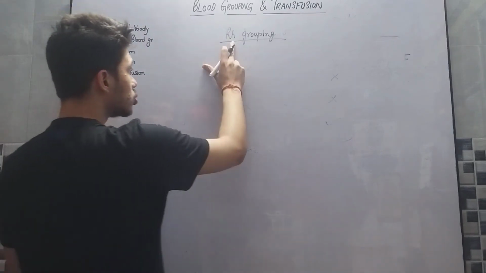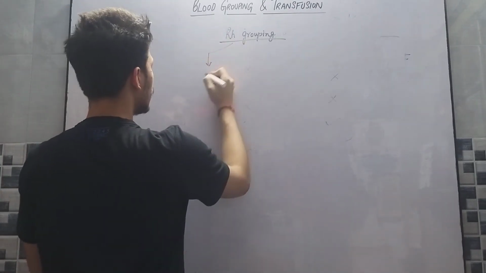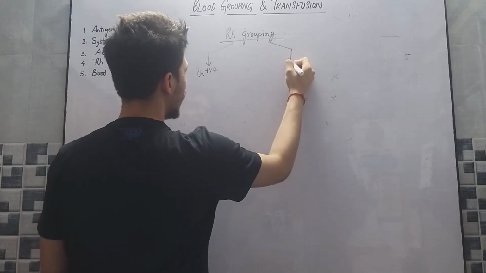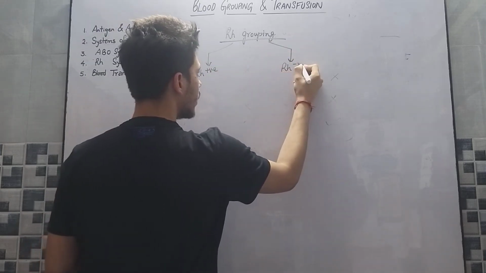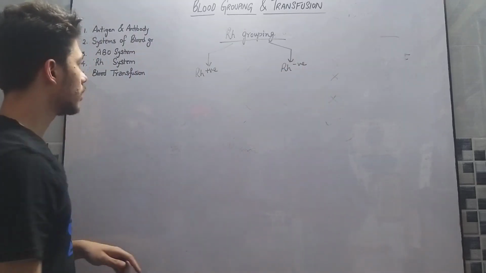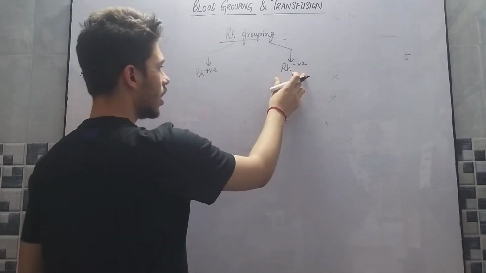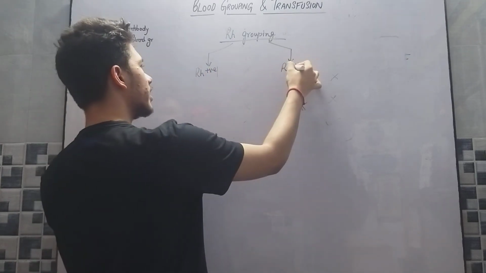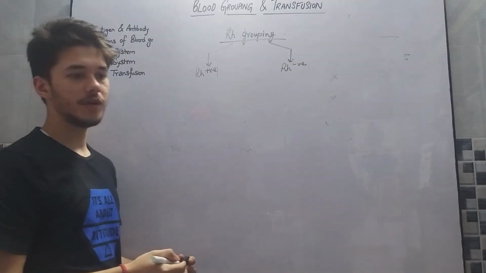So RH grouping categorizes the blood into RH positive and RH negative, RH positive individuals and RH negative individuals. So this categorizes the blood into positive or negative. It is A positive and B positive.